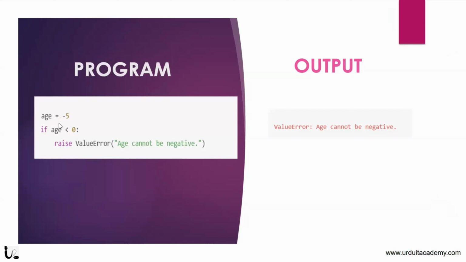This is an example. Here age is equal to -5. We are checking if age is less than 0. If it is less than 0, we can raise a ValueError and print a message like, age cannot be negative. So we can raise an exception manually on our own.